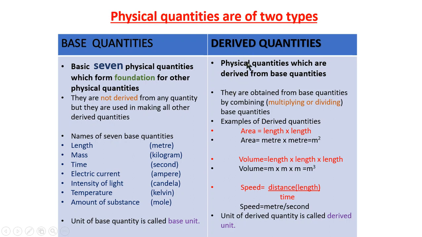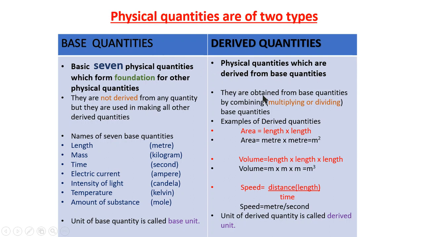Now what is a derived quantity? The physical quantities which are derived from base quantities. These quantities are called derived quantities because they are derived with the help of base quantities. Okay, base quantities are not derived from any quantity, but they help to create derived quantities. So derived quantities are the ones which are derived from base quantities.